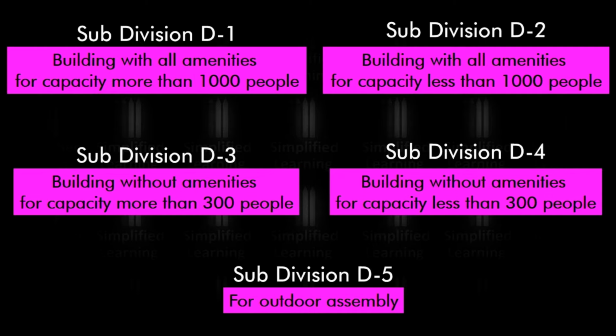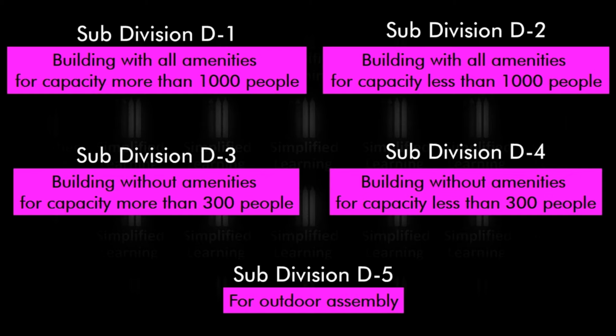The subgroup D2 consists of buildings same as those in subgroup D1. The only difference between subgroups D1 and D2 is capacity. While D1 can hold more than 1000 people, the D2 subgroup is meant to be occupied by less than 1000 people.